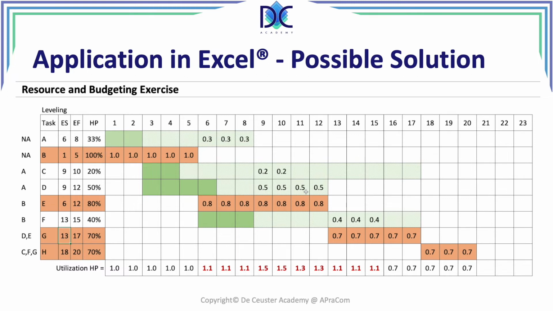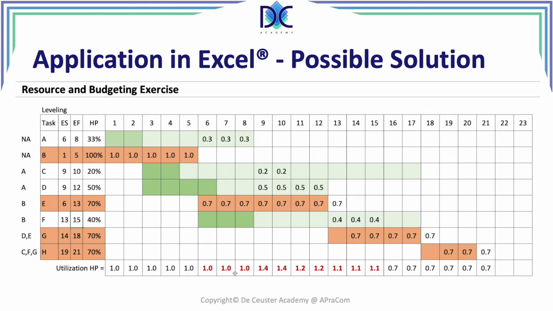I've chosen another solution for activity E. I'm going to extend it with 1 period. So now we start from 6 till 13, sorry. We still see that we have 1 here, so the 1 is not really a good solution. It means that basically we have still something left here.